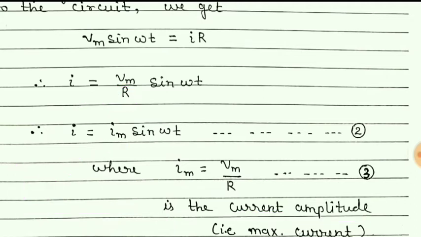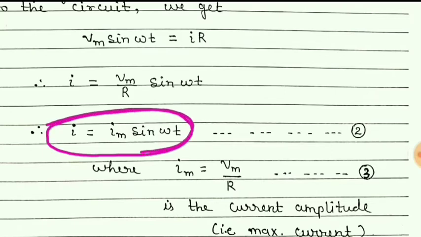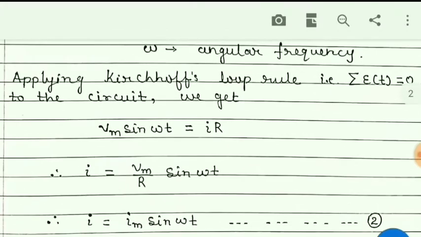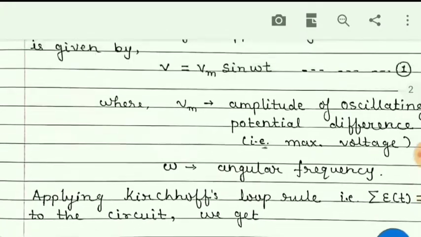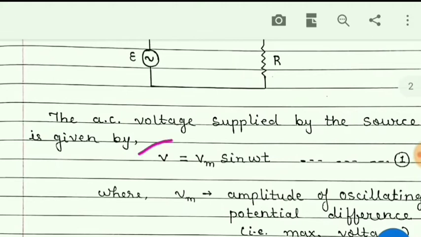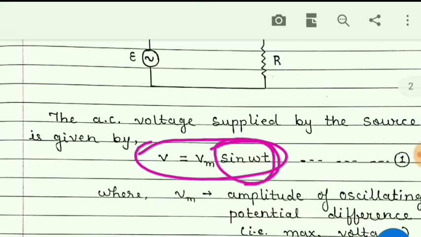Students, you can see that this equation of current as well as equation of voltage are similar to each other. Both are sine functions which change with time.